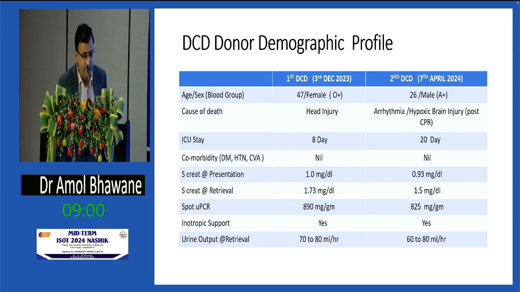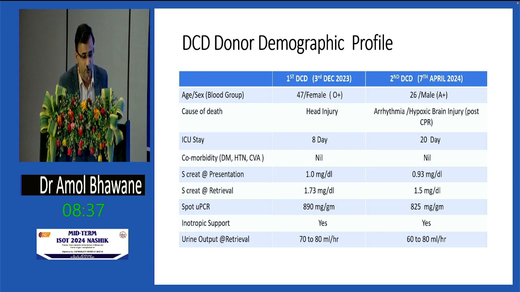Our second donor was a 26-year-old male who had a cardiac arrest at home. He was resuscitated but got a hypoxic brain injury. He came in a vegetative state, and the family was very motivated to donate the organs. He had an ICU stay of 20 days. Serum creatinine at presentation was 0.93, and at the time of retrieval it was 1.5. The sequence of events in the two cases was different.